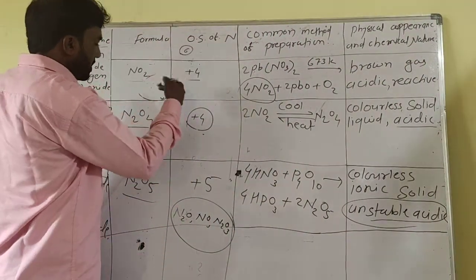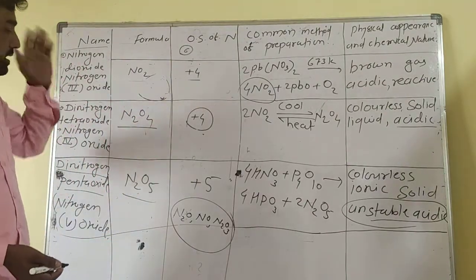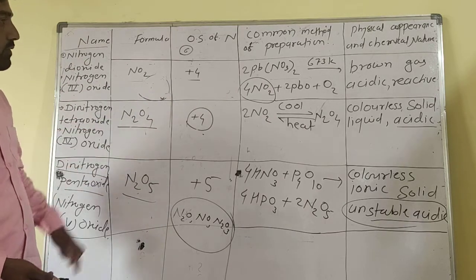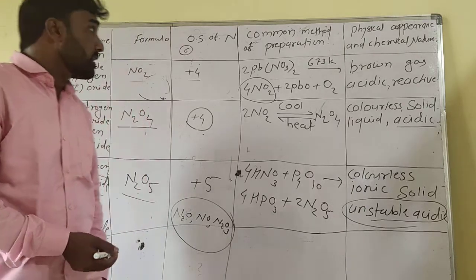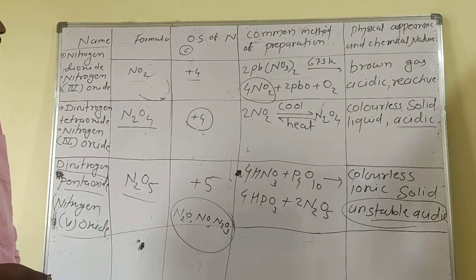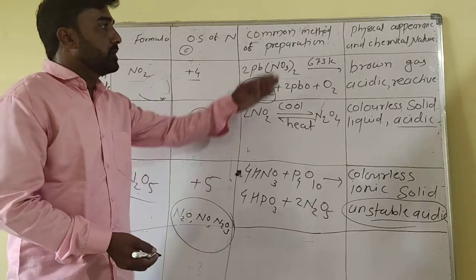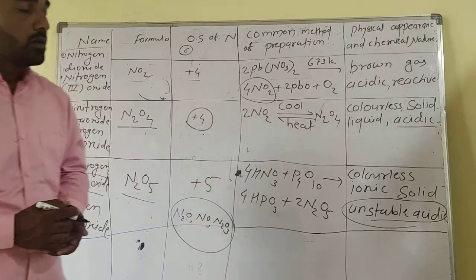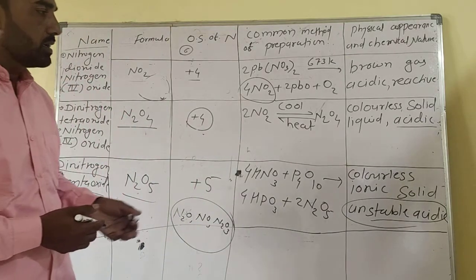So the remaining oxides, NO2, N2O4 and N2O5, were discussed in this lecture, along with the name, formula, oxidation state of nitrogen, common method of preparation, physical appearance and chemical nature. Write these down, and we continue with the next point.